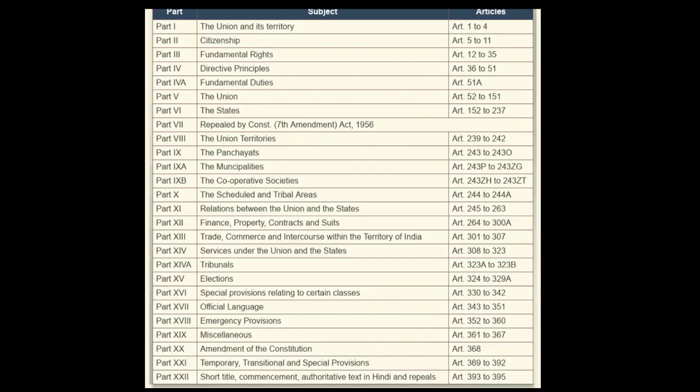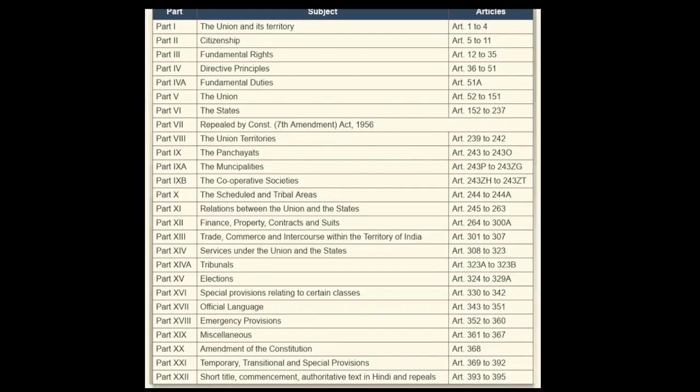There come the panchayats. So, panchayats play a very important role, and that has been mentioned in Part 9 of the Constitution. These are the third level and third tier of the government, and this has been added to the Constitution through the 73rd Amendment Act. So this is the third level of government that we see. This is the local level of government in the rural areas, but at par with the panchayats in the rural areas, we also have local level government in the urban areas that is administered by the municipalities, and that has been mentioned in just the next part, that is Part 9A.